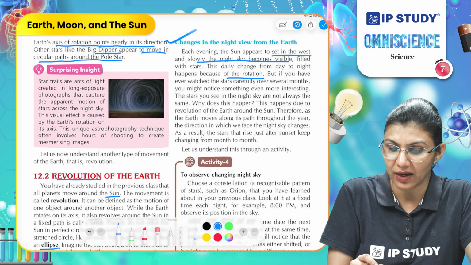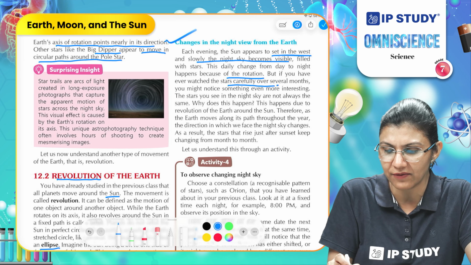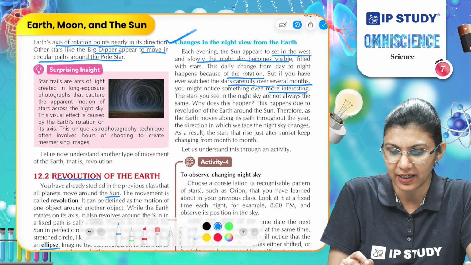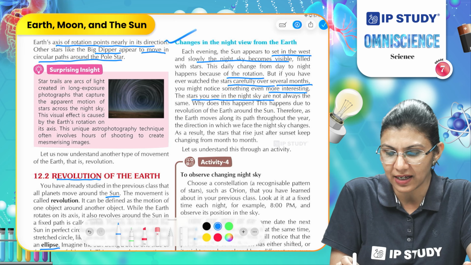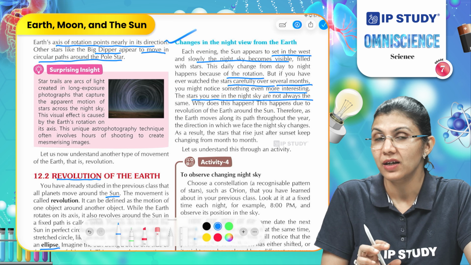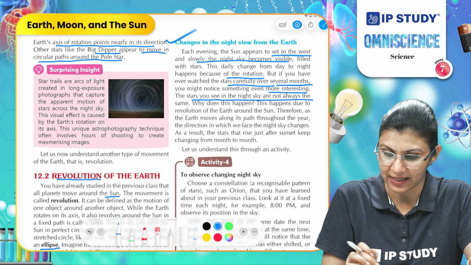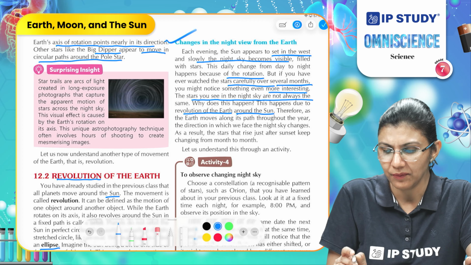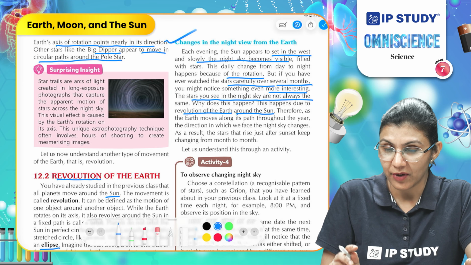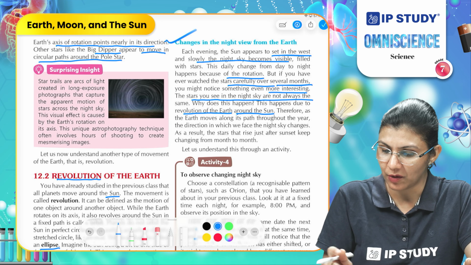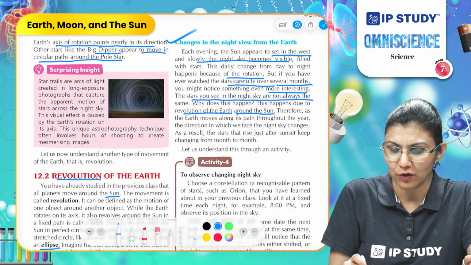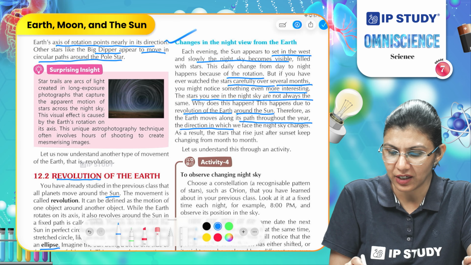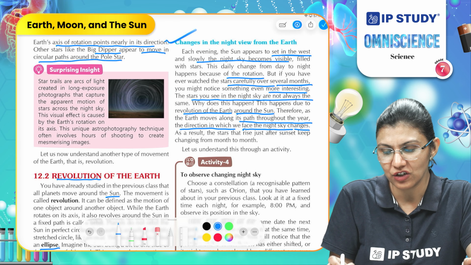But if you have ever watched the stars carefully over several months, you might notice something even more interesting: the stars you see in the night sky are not always the same. You see different patterns in the night sky. This happens due to the revolution of Earth around the sun, because we are changing our position in the orbit. Therefore, as the Earth moves along its path throughout the year, the direction in which we face the night sky changes.